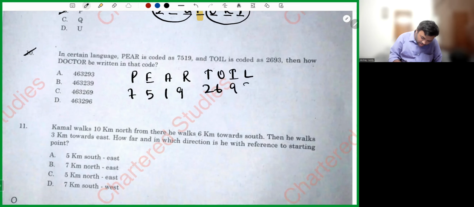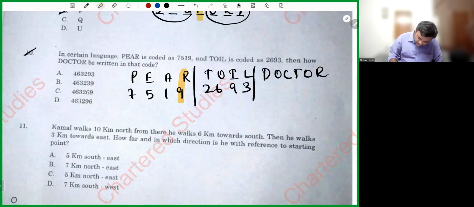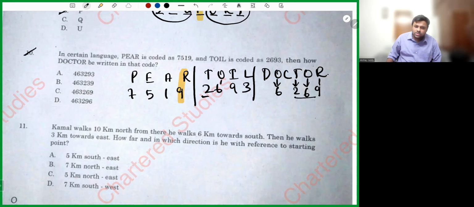Now, how is R written? Can you see R is written as 9? Instead of R, I'll write it as 9. O is written as 6. Instead of O, I'll write it as 6. T is written as 2. Instead of T, I'll write 2. So the last 3 letters should be 269. I hope it is matching here, 269. So what is the answer? Option C is the answer.